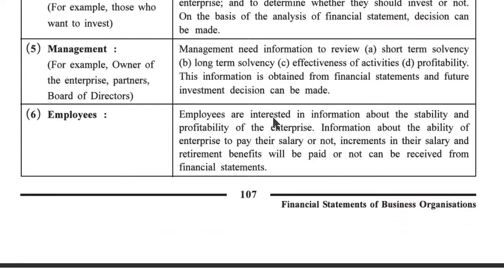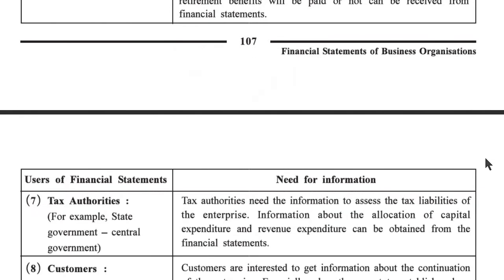Employees. Employees are interested in information about the stability and profitability of the enterprise. If a stable enterprise and a profit earning enterprise is there, then only employees are interested. Information about the ability of the enterprise to pay their salary, and whether increments in their salary and retirement benefits will be paid or not, can be received from financial statements.